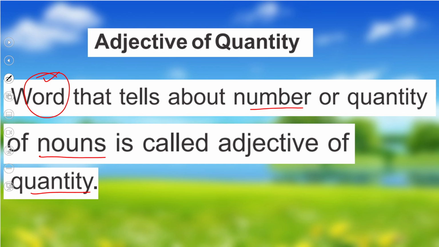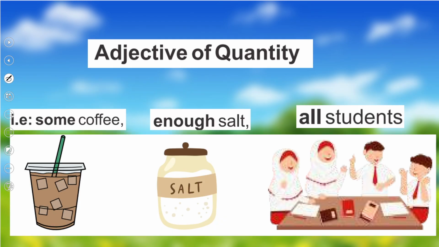How much is something, and we can identify it. For example, some coffee, enough salt, all students. Now, some coffee. This is telling us about the quantity of coffee. Coffee is not too much, it is little, it is some coffee.